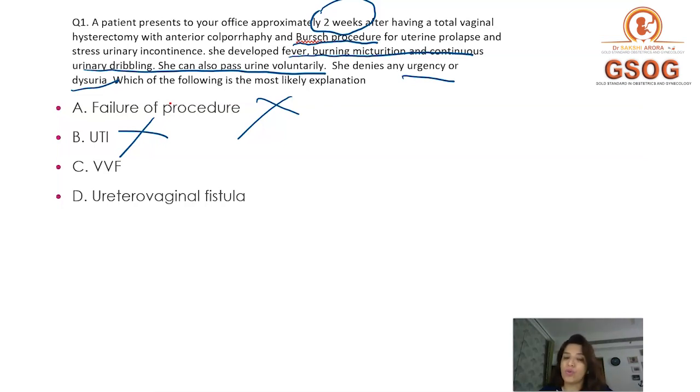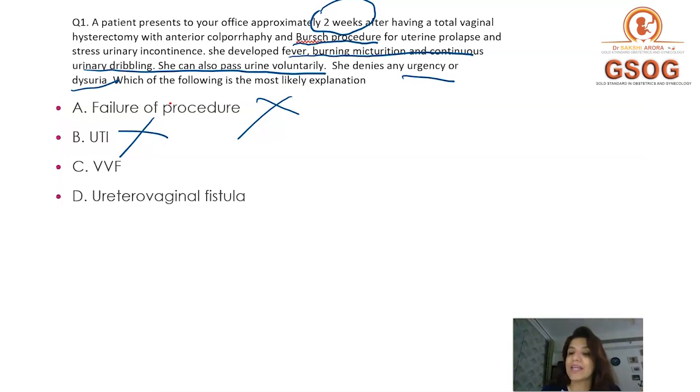Right, now option C and option D are both fistulas. Now we have to decide whether the patient has developed a VVF or a ureterovaginal fistula. The question is specifically telling you that this patient has continuous urinary dribbling and she can pass urine voluntarily.